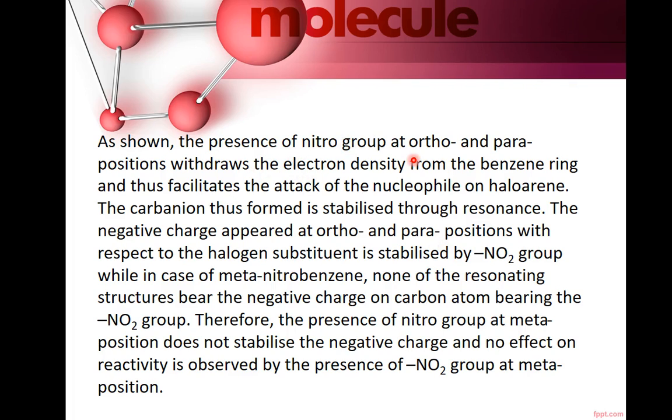Presence of nitro group at ortho and para withdraws the electron density from benzene ring, facilitating the attack of nucleophile, as the carbanion formed is stabilized through resonance. But in case of meta-nitrobenzene, none of the resonating structures bear the negative charge on carbon bearing the NO2. So, at meta position, nitro group does not stabilize and hence has no effect on the reactivity.